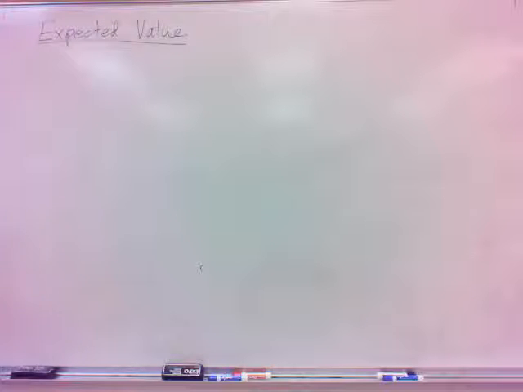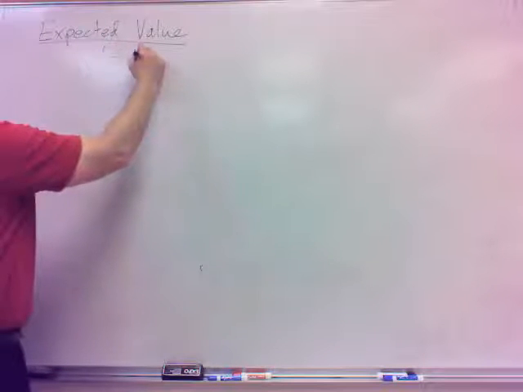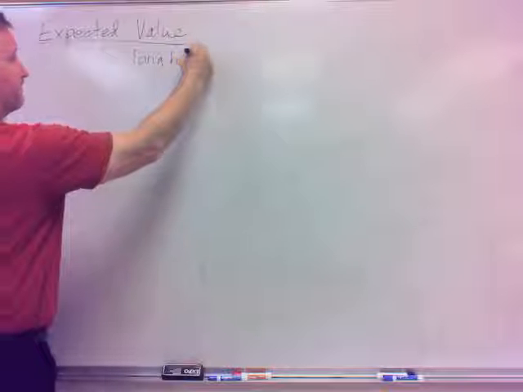But what the expected value tells you is what value you would expect to average if you did that a lot of times. That's what expected value is. Without having to actually roll the die 1,000 times, it will tell you what you would expect to average if you rolled the die, in my example, 1,000, 10,000 times, okay? What you expect to average. So that's what expected value is. It's a long haul average.